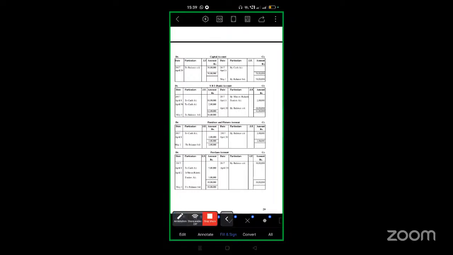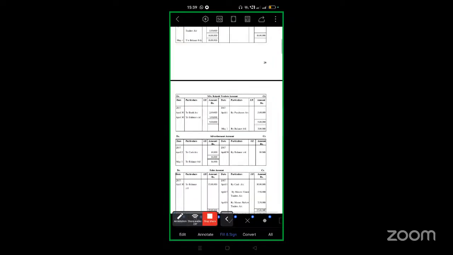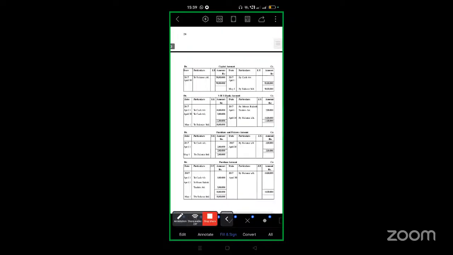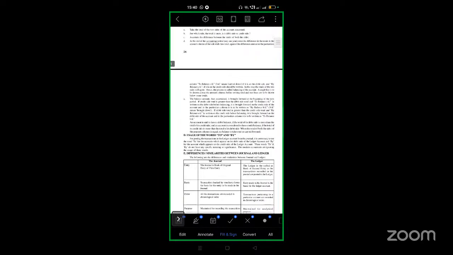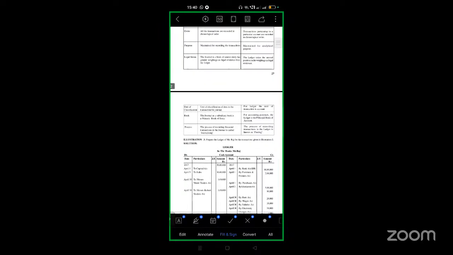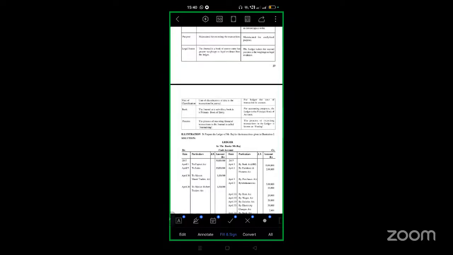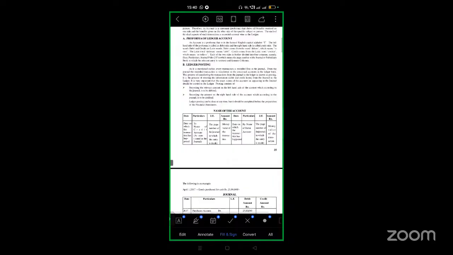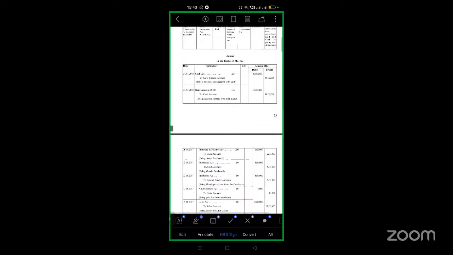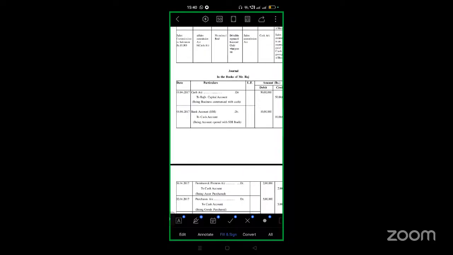We'll look at a problem so that you will understand. So here, from the same Illustration 2, what we did in journal entries, from the journal entries only they prepared this ledger account. Let's look at those journal entries and sort out how they have written. Look at here. What was our first journal entry? Cash account debit to Raj capital account.